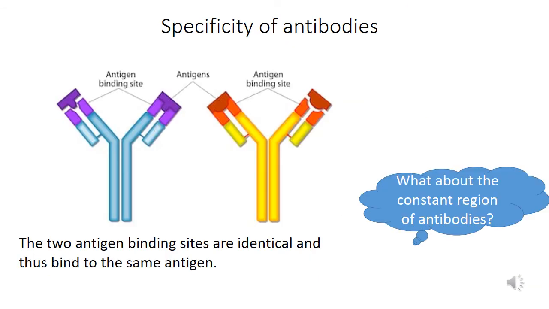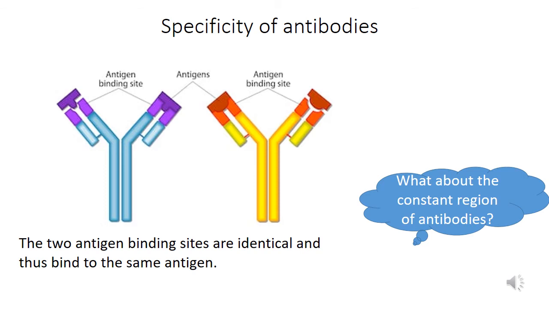Another example here shows the role of the variable region and the specificity of the antibodies. The first antibody binds to an antigen that is compatible with its antigen binding site. The second antibody in yellow binds to another antigen that is also compatible with its antigen binding site. You see that every antibody carries two antigen binding sites that are identical. So the first antibody has two identical antigen binding sites, and the same for the second.